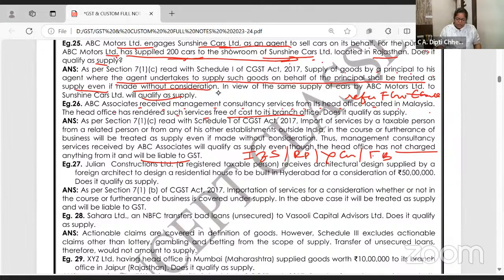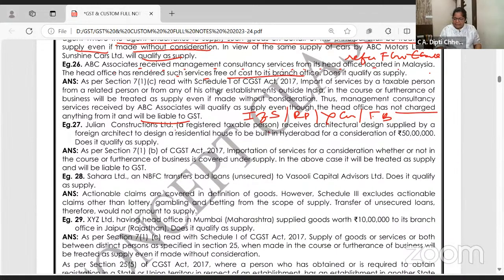Julian Construction Limited, a registered taxable person, receives architectural design supplied by a foreign architect to design a residential house to be built in Hyderabad for a consideration of 50 lakhs. Okay. Now this construction company is foreign. But money is coming now, even if it is not for the related business. Paise aa rahe na, with consideration, taxable. Import of service for consideration, whether or not related to business, it is taxable.